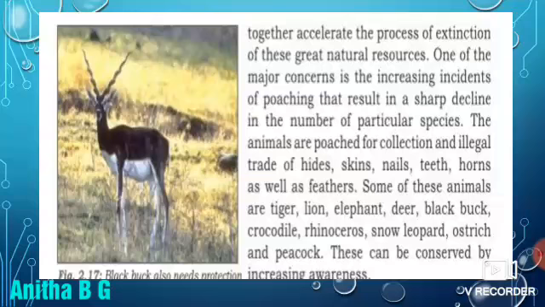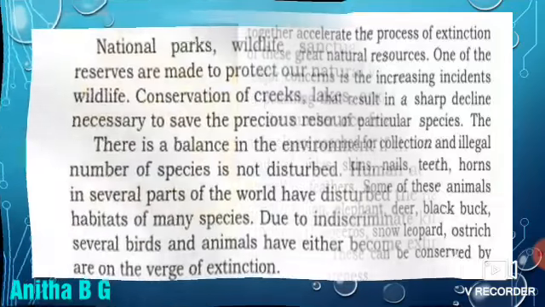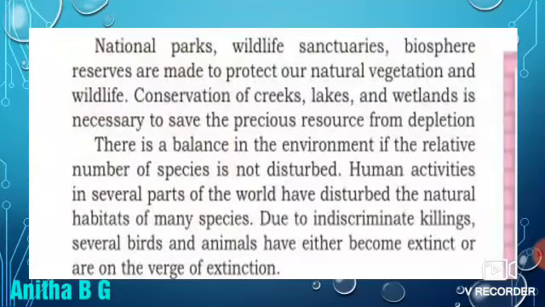Because of the skin, hide, nails, teeth, horns and feathers, we are killing the animals and birds. Some of these animals are tiger, lion, elephant, deer, black buck, crocodile, rhinoceros, snow leopard, ostrich and peacock. Their numbers are decreasing. These can be conserved by increasing awareness. So what do we have to do? Be aware of those animals and also the forest.